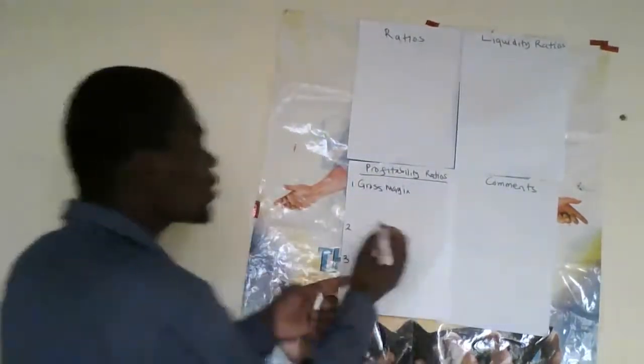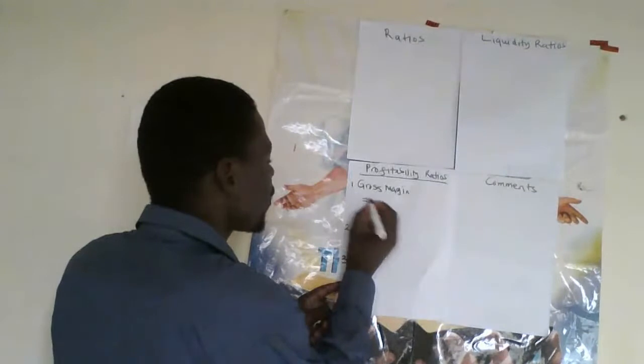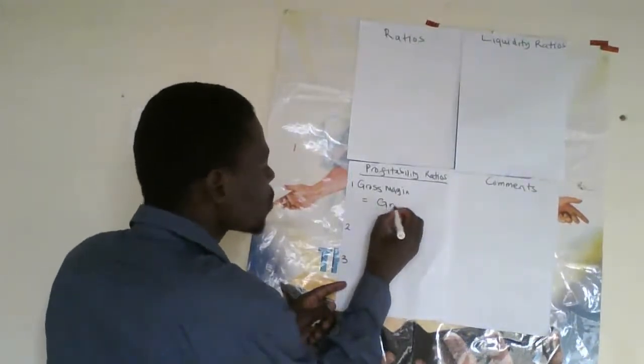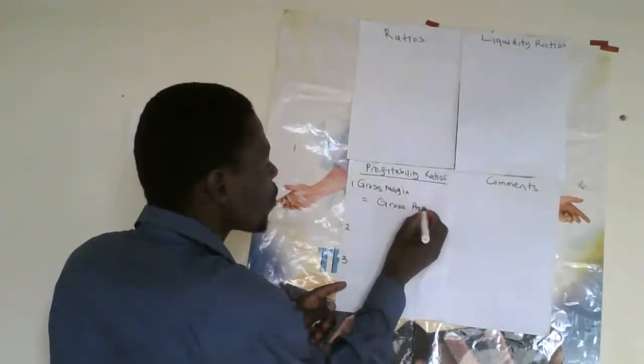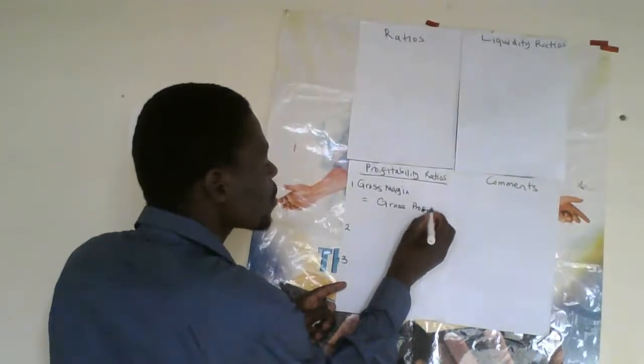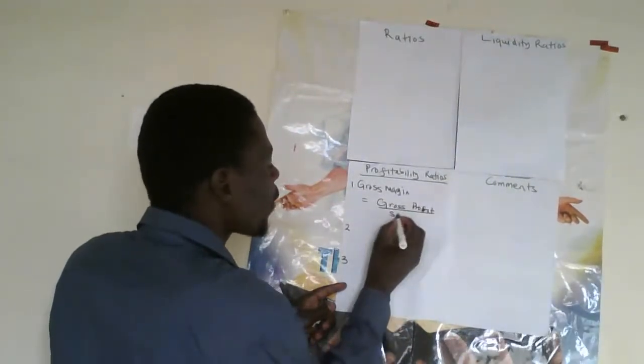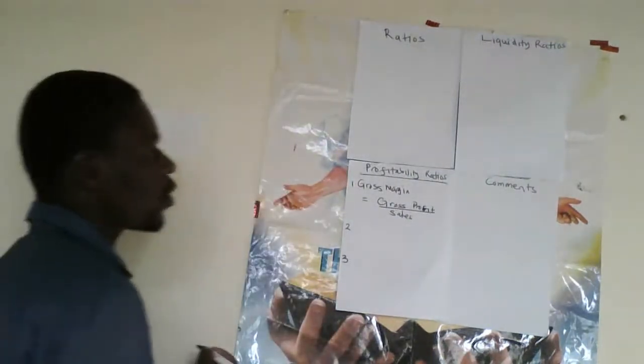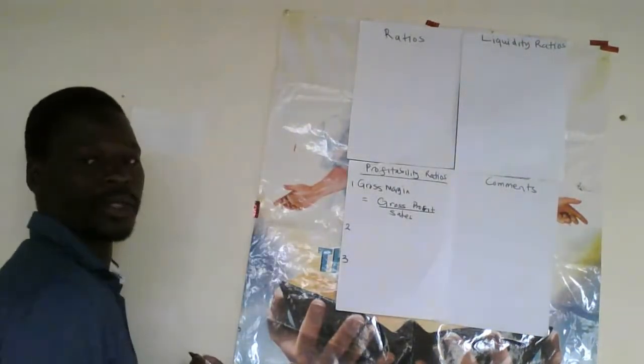Okay, so gross margin is calculated as follows. We say gross profit over our sales figure, gross profit over our sales figure, that's our gross margin.